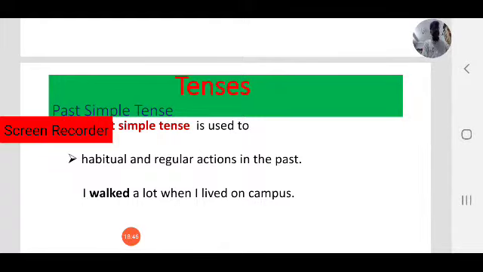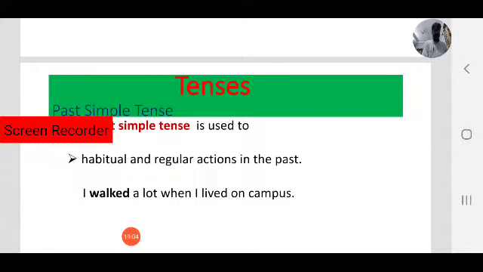These are the two areas where we use past simple or simple past. First one is to describe past actions that happened at a specific time in the past.